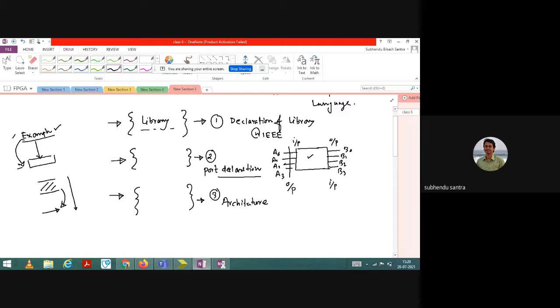So generally I will follow this structure. Whatever the main concepts I want to convey, I will write code, and from the code I will explain what is the basic philosophy behind this programming. Okay, so this style I will follow.